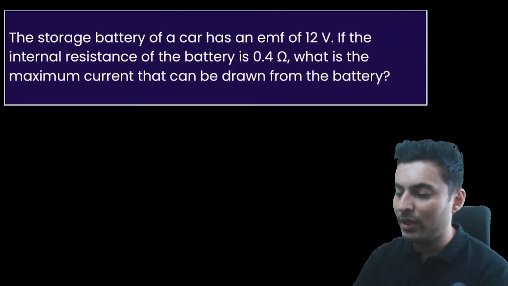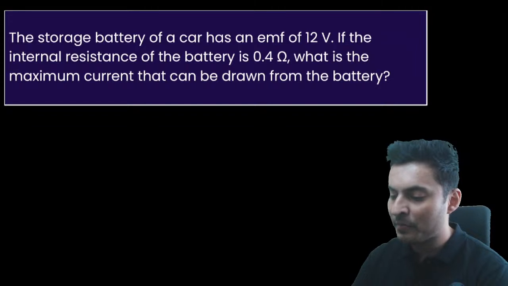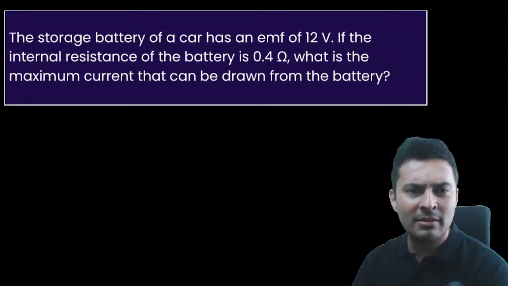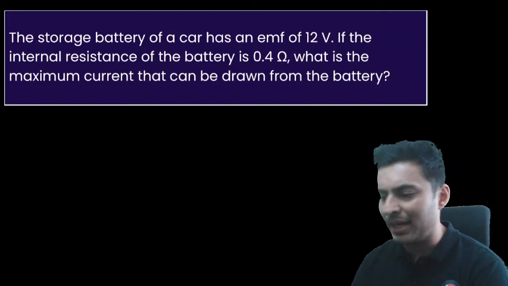The storage battery of a car has an EMF of 12 volts. The internal resistance of the battery is 0.4 ohms. What is the maximum current that can be drawn from the battery?